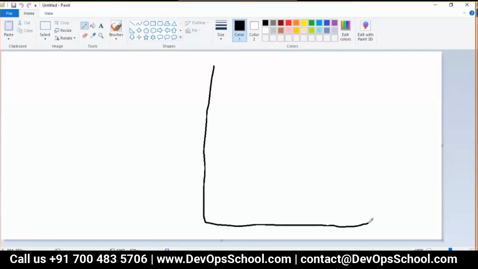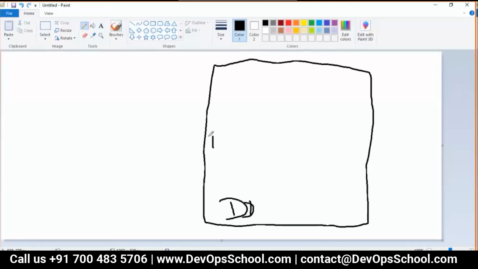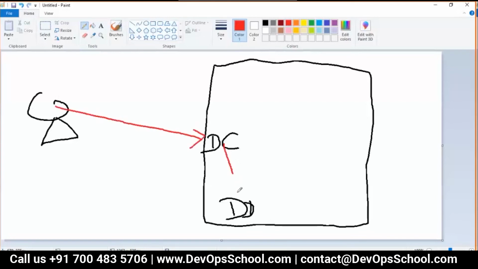Understand that this is one machine, one host. Here you have Docker installed. This is the Docker daemon. This is the Docker client, installed on the same machine. This is the human, who connects to send commands to the Docker client. The Docker client sends the command to the Docker daemon. So basically the client is used for filtering the command. You should not send a wrong command to the Docker daemon, because the Docker daemon directly connects with the kernel, so it should not crash. So the Docker client is a filtering mechanism.